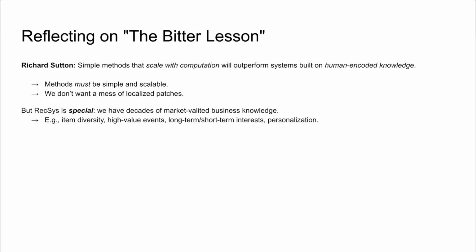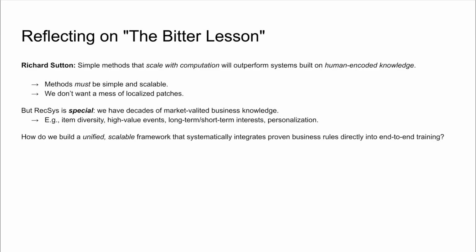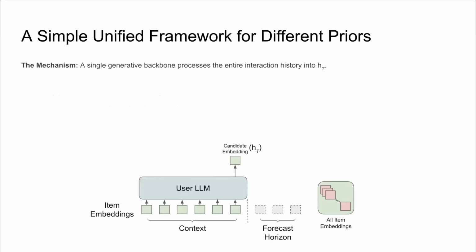Or for high-value events, we should put higher weights on actions like user purchase compared to actions like user view. This led to our final problem formulation of this project. How do we build a unified, scalable framework that systematically integrates this proven business knowledge directly into the end-to-end training of our foundation models?